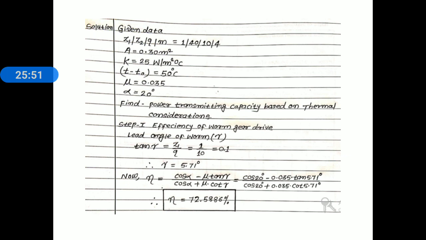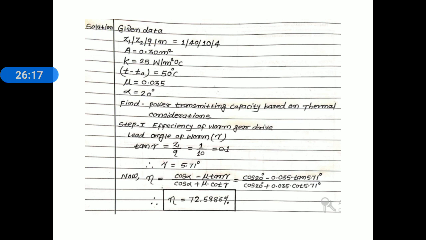Now here we know the relation for power transmission capacity based on a thermal consideration. Kilowatt is equal to K into (T minus T0) into A whole divided by 1000 into (1 minus efficiency). Now in this relation K is known to you, T minus T0 is known to you, A is also given, only efficiency is unknown.